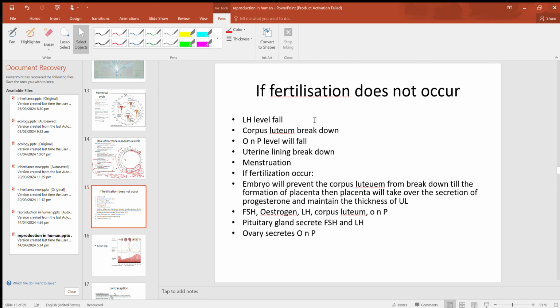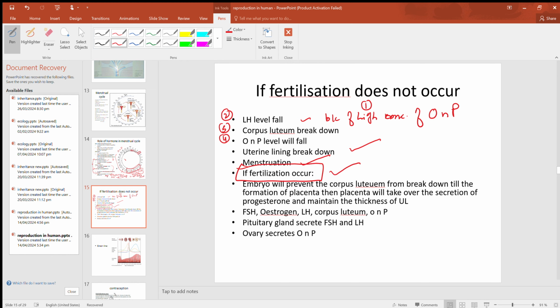So LH level will fall. Why will LH level fall? Because of high concentration of estrogen and progesterone. LH level will fall. First this, second this, third this. Corpus luteum will break down, due to which estrogen and progesterone level will fall and the uterine lining will break down, due to which menstruation will occur. But what happens if fertilization occurs? If fertilization occurs, the embryo will prevent the corpus luteum from breakdown till the formation of placenta, and then the placenta will take over the secretion of progesterone and maintain the thickness of the uterine lining.